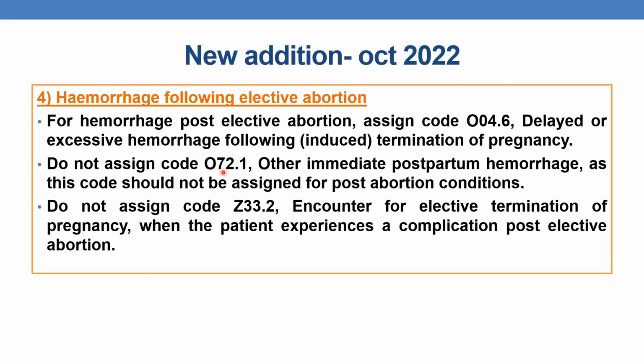Do not assign O72.1 and do not assign Z33.2 for the encounter for elective termination of pregnancy when the patient experiences a complication post-elective abortion. For the hemorrhage following elective abortion, the appropriate code is O04.6 and you should not code O72.1 or Z33.1. That is the guideline.